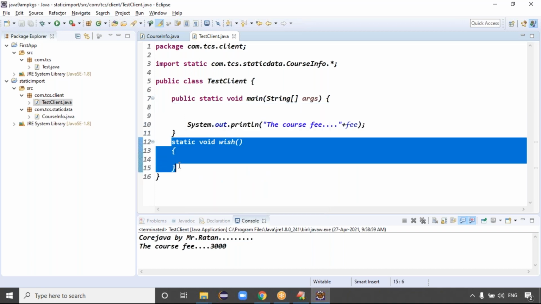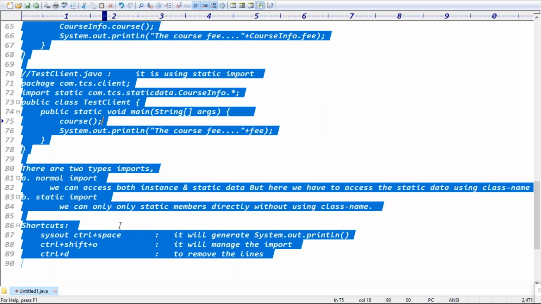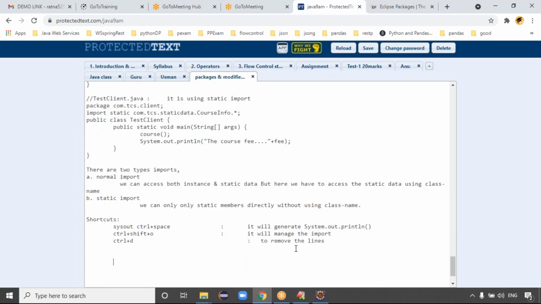It's fine, guys. You got the clarity, right? That's all for today's class. We will meet tomorrow to work with the IDE. Today we discussed this, and tomorrow we'll go through some more examples about packages and complete the packages concept.